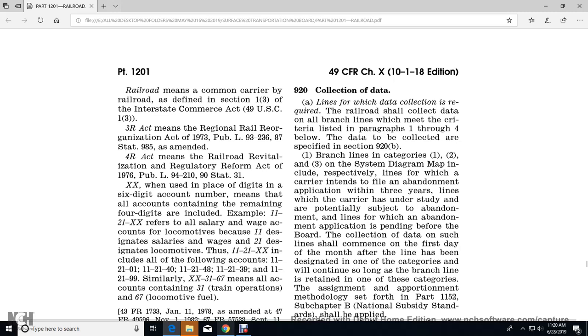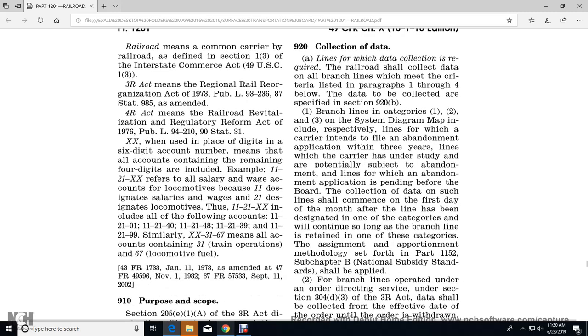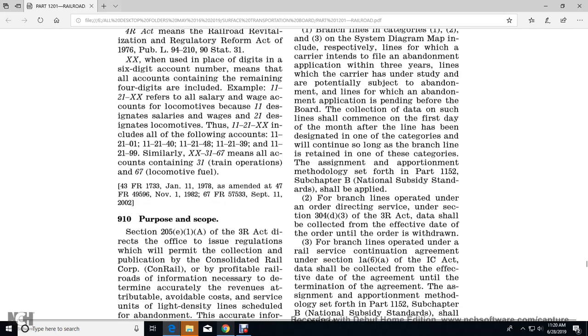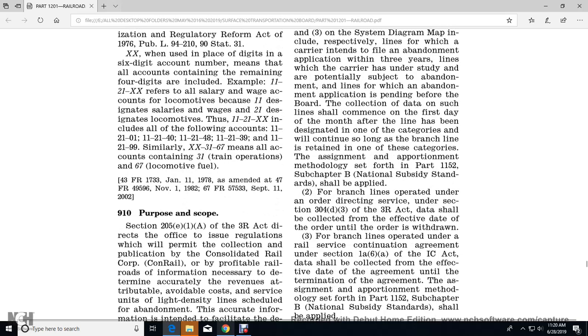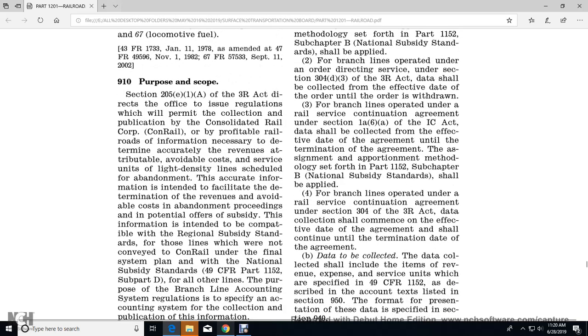Continuing, a branch line will retain one of these categories for the assignment of the apportionment methodology set forth in Part 1152, Subchapter B. National subsidy standards shall be applied for branch lines operated under an order directing service under Section 304(d)(3) of the 3R Act. Data shall be collected from the effective date of the order until the order is withdrawn.